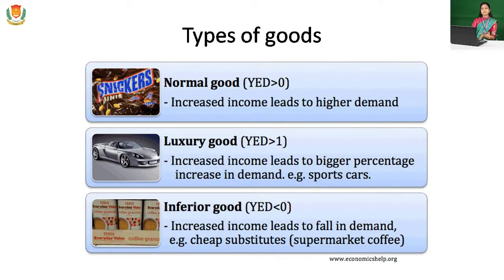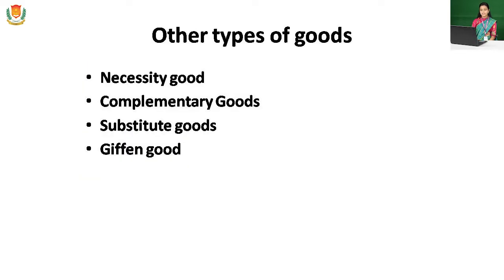Apart from these three types of goods, there are other types like necessity goods. Necessity goods means we can't go without these kinds of goods, like wheat flour. If I am talking about North Indians, then wheat flour and rice are necessity goods. Food, shelter, and clothes are necessities, basic priorities. They don't have much effect from the level of income increasing or decreasing. We have to spend our money on these goods.